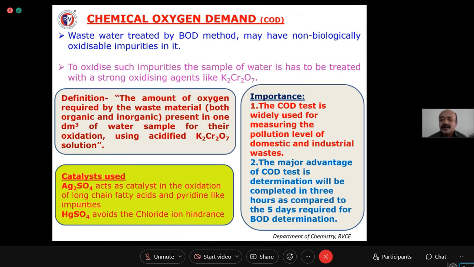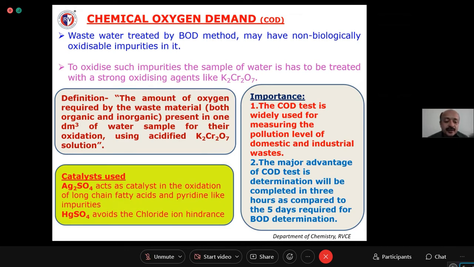So n number of heterocyclic compounds will be there in the sewage water. Their oxidation is very slow if you use only potassium dichromate. If you add a catalyst like silver sulfate, it catalyzes the oxidation of heterocyclic compounds like pyridine and long chain fatty acids, right?